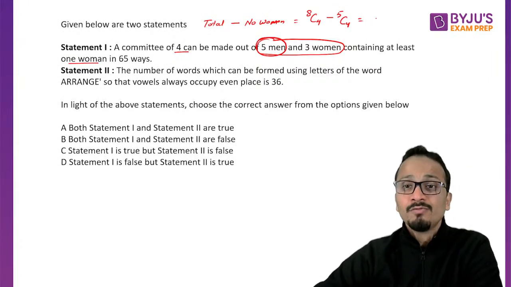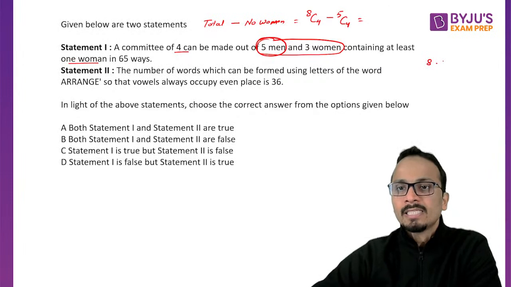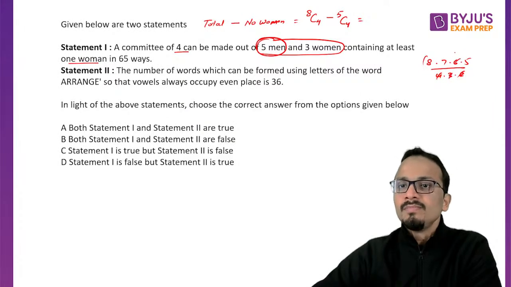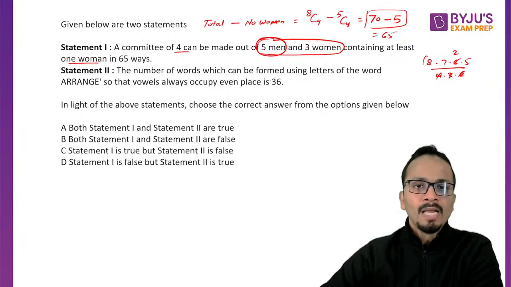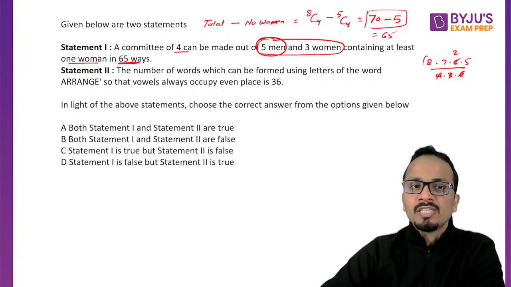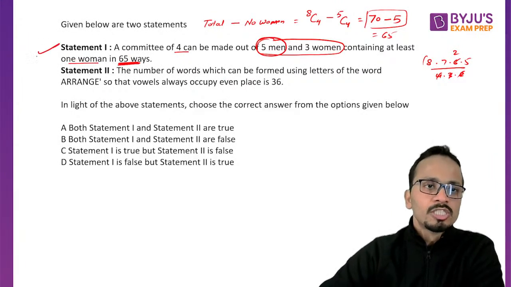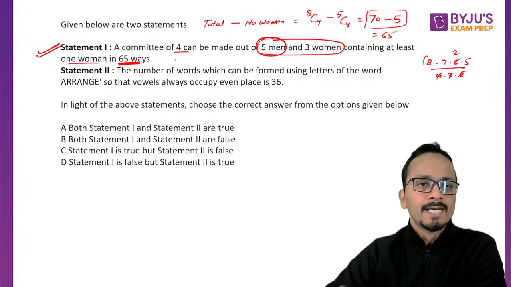So let's solve 8C4. 8C4 will be 8 7 6 5 upon 4 3 2 1, so it is 70, minus 5C4 which is 5. So 70 minus 5 is 65. Yes, they have mentioned that the number of ways will be 65, so statement 1 is absolutely correct.